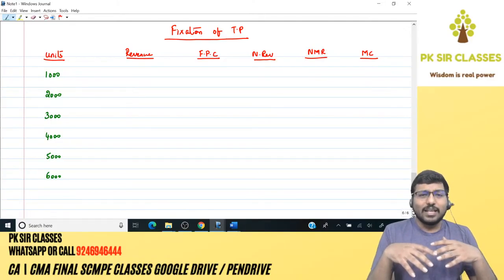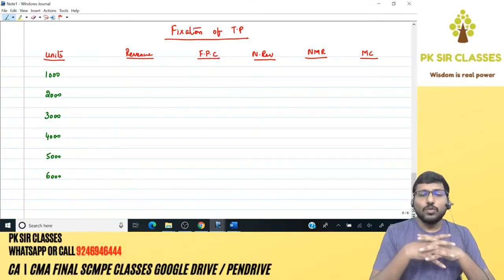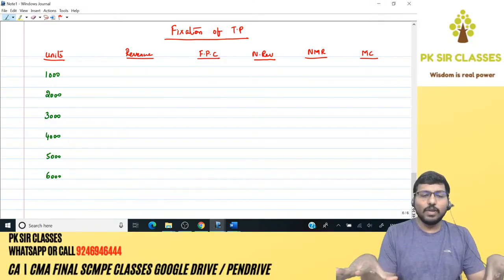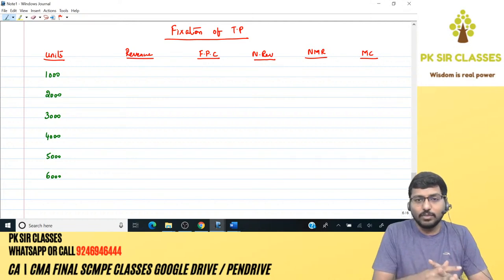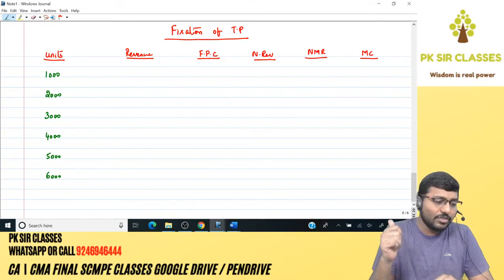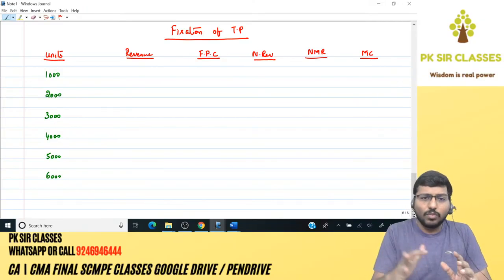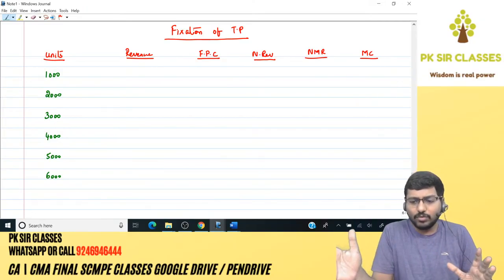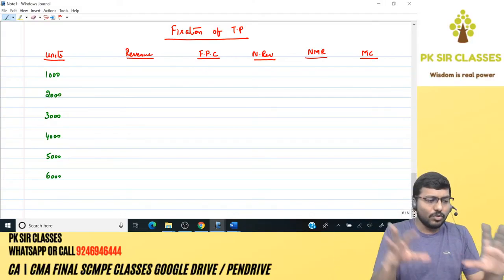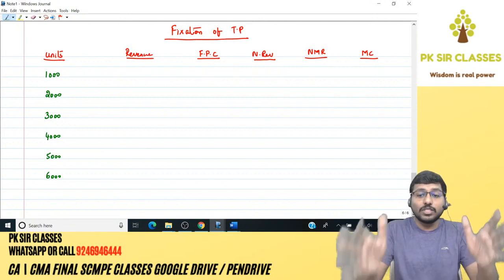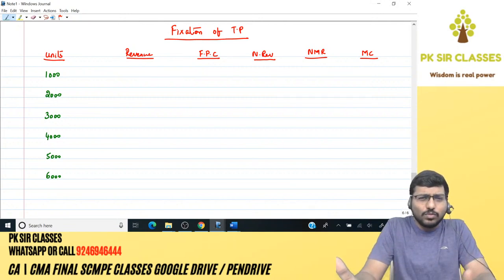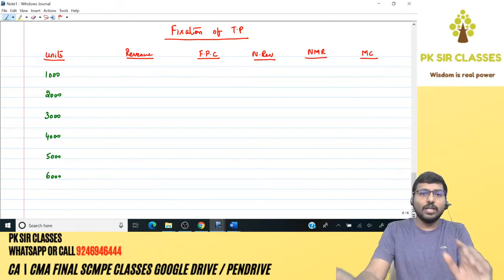I'm trying to plan it as frequently as possible, so that we're going to discuss in a cool way. Say, for example, half the chapter of TP is done or a full chapter of TP is done. Immediately we'll have an interactive session. We're going to discuss problem by problem. First problem, any problem with anybody. Second problem, third, fourth, fifth, sixth, seventh, eighth, every single concept we are going to discuss together. I think probably we'll go with a Zoom call or something. Zoom is Chinese, so let us see whether we can find an alternative or not.